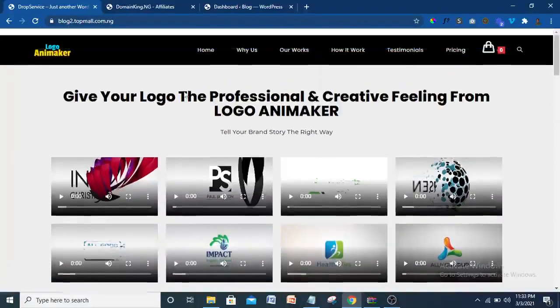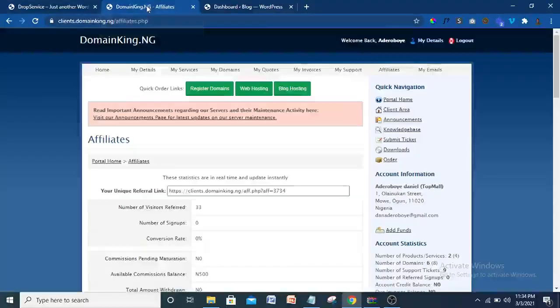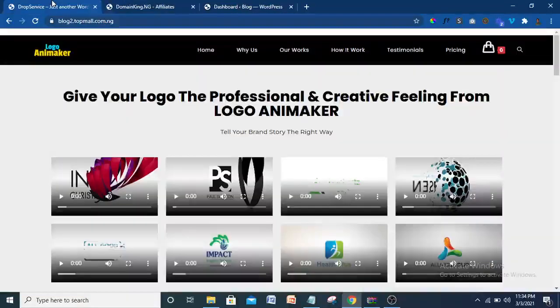The first thing you have to do is to get a domain and hosting. What you have here is a domain, although this is a blog, so it's a subdomain. You have to get a domain and hosting. That is the very first thing, and every other thing apart from that is going to be free. You won't have to pay for anything else, but the domain and hosting you have to get. I'm going to drop in the description below one of my videos in which I explain how you can get your domain from domainking.ng. It's very cheap and affordable, and they are very good.